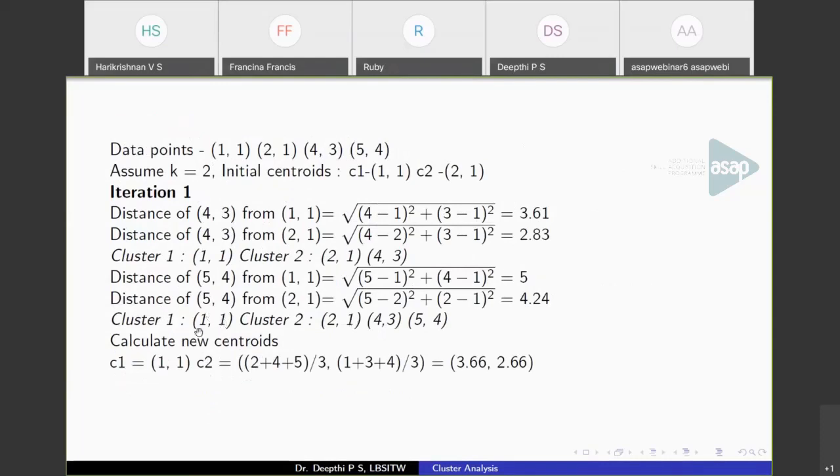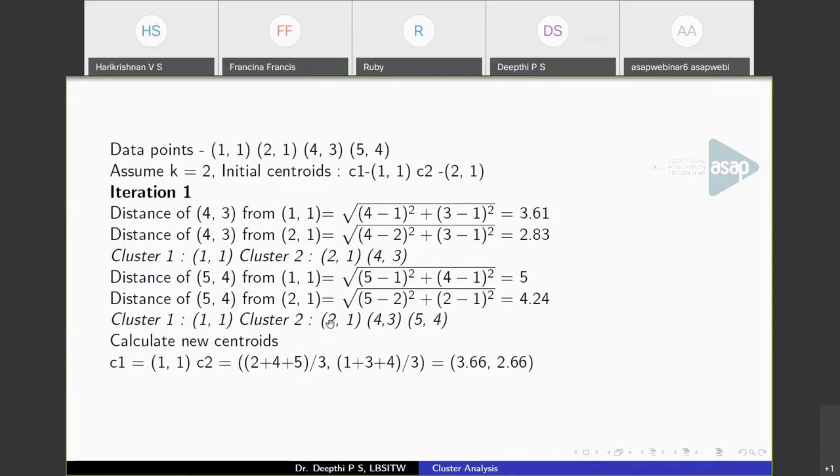Well, after the initial partition, in the iteration we have in cluster 1 just the point (1, 1), and in cluster 2 we have 3 points. The centroid C1 we don't have to change because there is just 1 point, so C1 is the same. For calculating the centroid of the second cluster, you have to take the mean. That is why it is called the k-means algorithm. It is the average of the points, the x coordinates average and the y coordinates average.